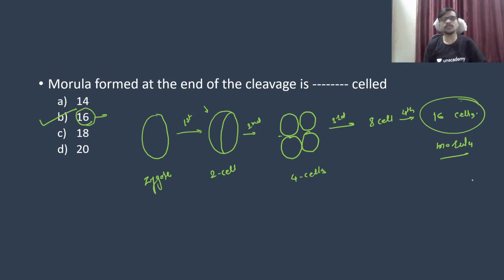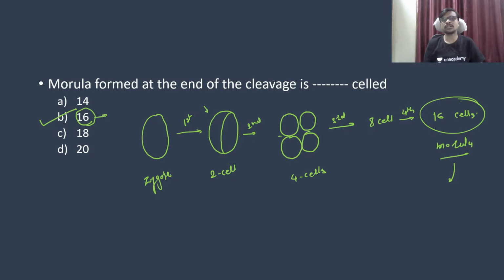After morula, we will have the blastula, then gastrula, then neurulation, and the other processes of the development. But the morula is present in very few animals like mammals. In other animals morula is not going to be considered.